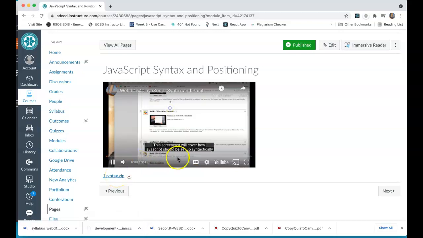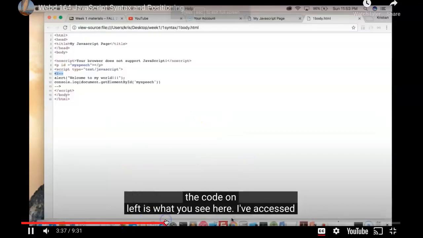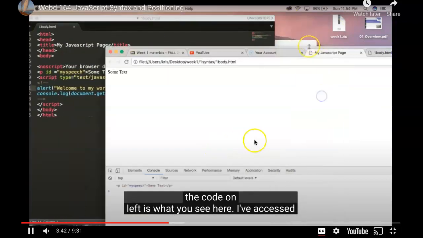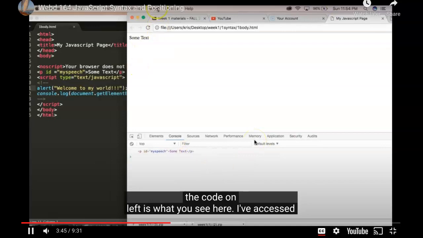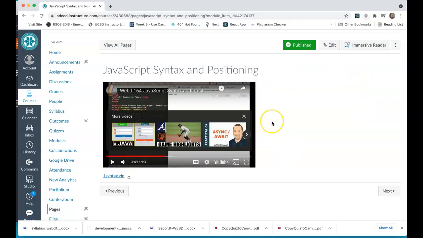So all I'm doing here is teaching you guys a little bit about JavaScript syntax. So I'll put the browser next to the code. I'm using Sublime as a text editor. Feel free to use any text editor that you'd like. I prefer not to pay for it, but Sublime's a good one. A lot of you, I think, are starting to evolve into Visual Studio Code, which is fine. That's a more bloated IDE, and we use that in WebD 171, the Advanced JavaScript course. Any text editor would be sufficient for this course.